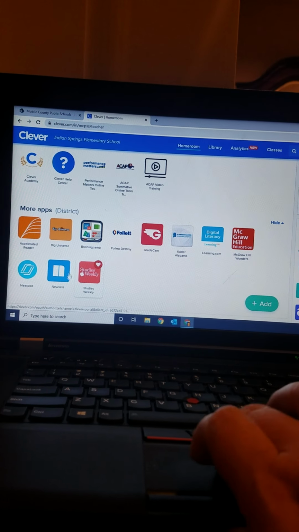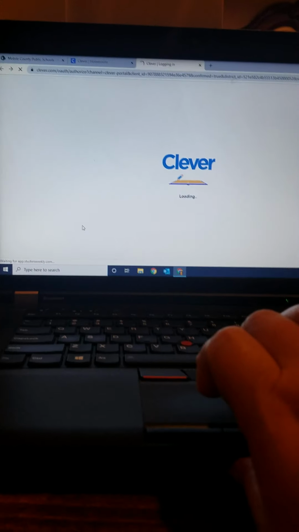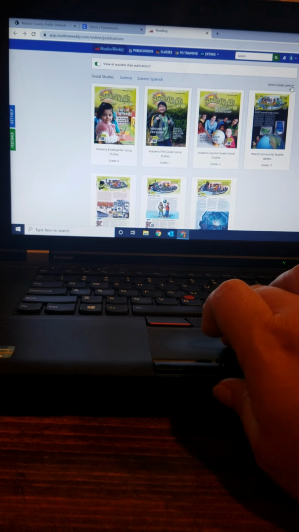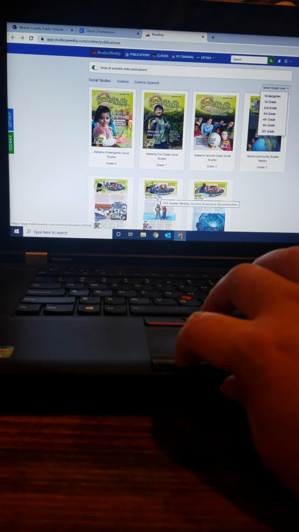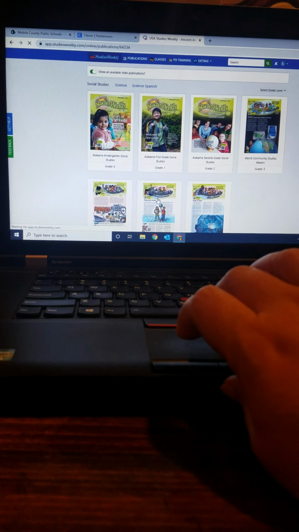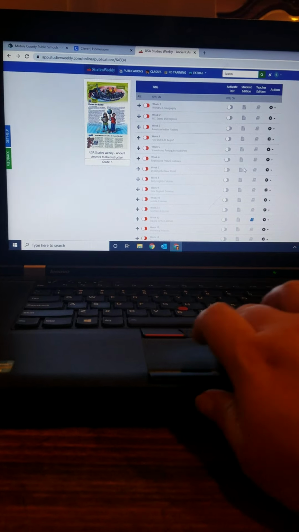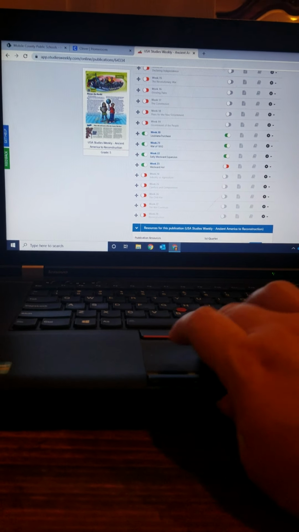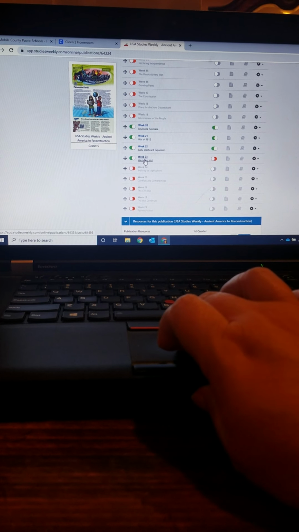Studies Weekly is the red icon. This is Social Studies and Reading. You can click here for 5th grade, or you can come down here and click on the 5th grade brochure. This is set up just like your Scholastic News. Now your screen is going to look different from mine, but we have worked on week 20, 21, 22. This week we're on week 23.